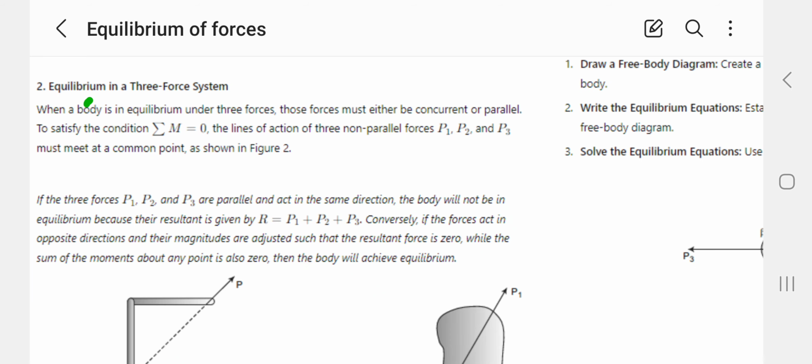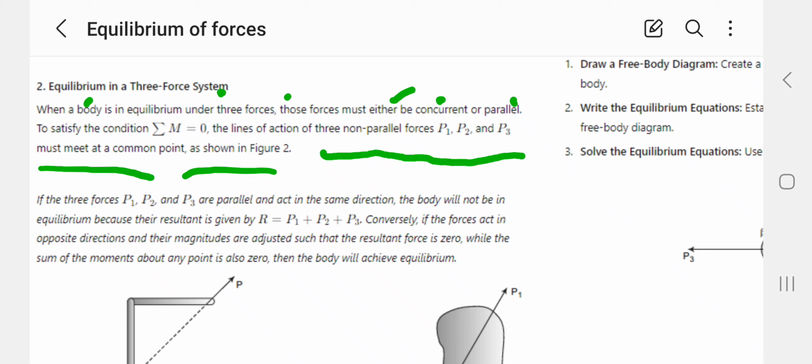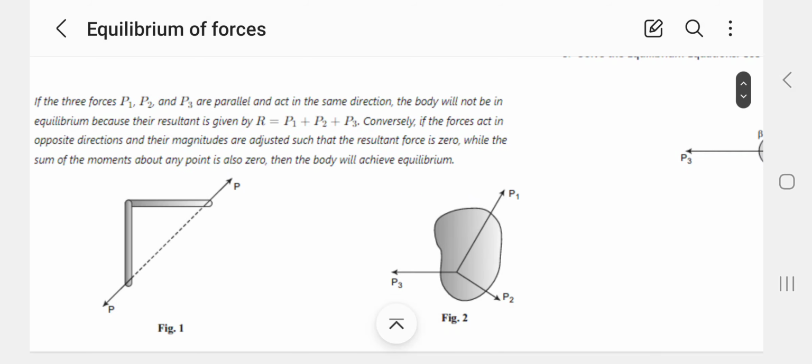In a three-force system, when the body is in equilibrium under three forces, those forces must be either concurrent or parallel. To satisfy the condition summation of M equals 0, the lines of action of three non-parallel forces must meet at a common point. Here you can see these three forces are not parallel, but the lines of action meet at a common point. So the summation of moments about this point is 0.